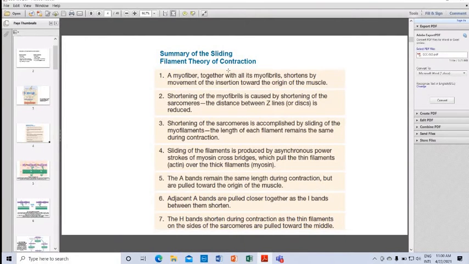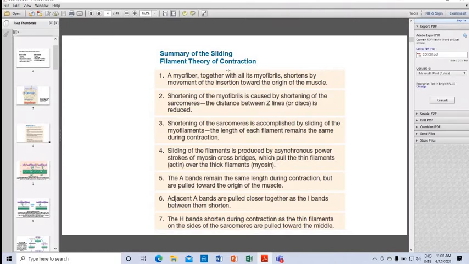The sliding of the filaments: the shortening of the sarcomeres is accompanied by sliding of the myofilaments. The length of each filament remains the same during contraction. The sliding of the filaments is produced by asynchronous power strokes of myosin cross bridges, which pull the thin filaments, actin, over the thick filaments, myosin.